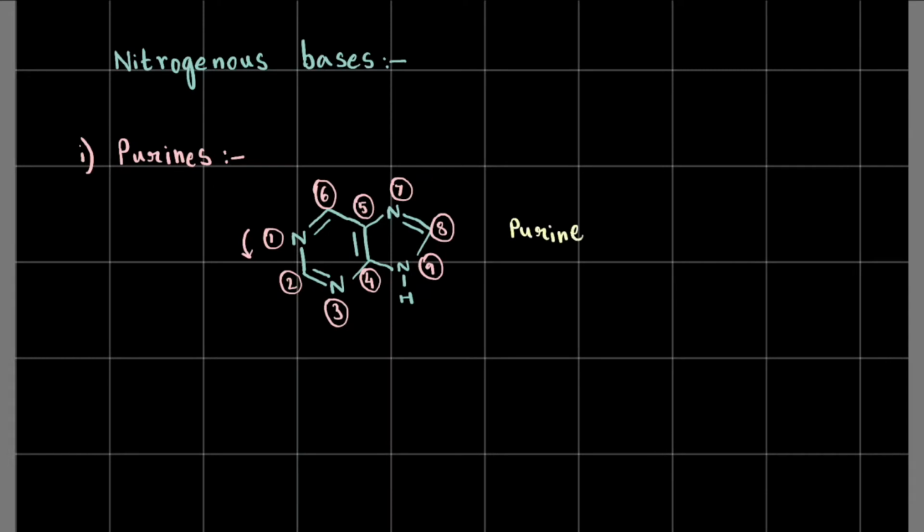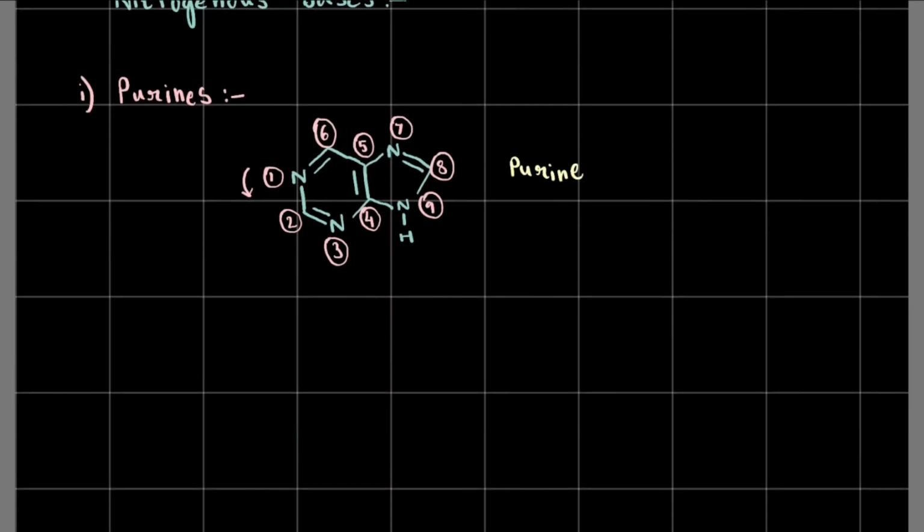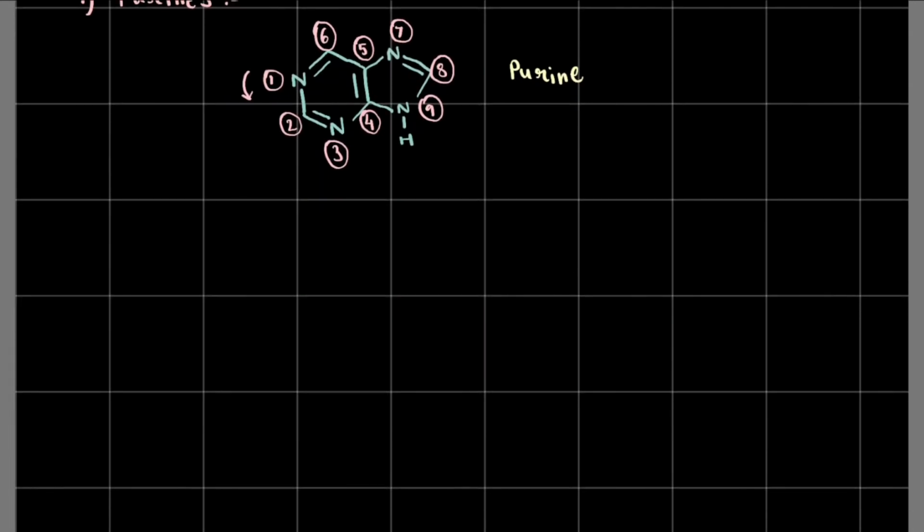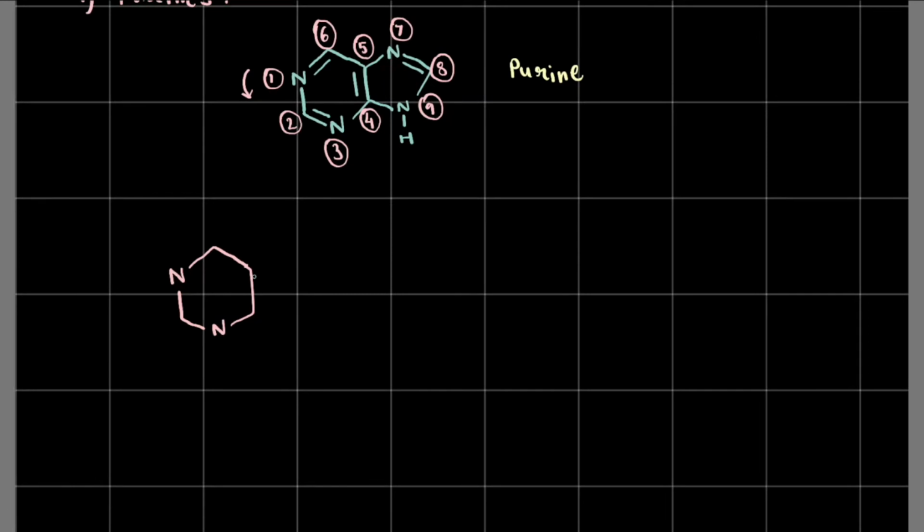Now we are going to consider some of the important purines that are going to be useful to us for learning about DNA. There are quite a large number of purines, but not all of them are important to us, so we'll only consider the important ones today. The first one very closely resembles the general purine structure. That's obvious because it is a purine. So let me draw the general purine structure first.